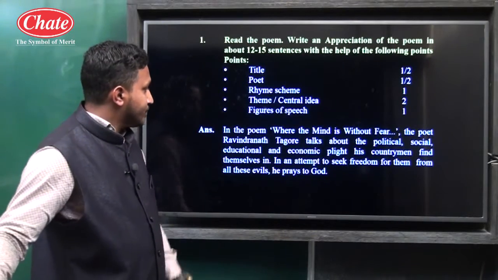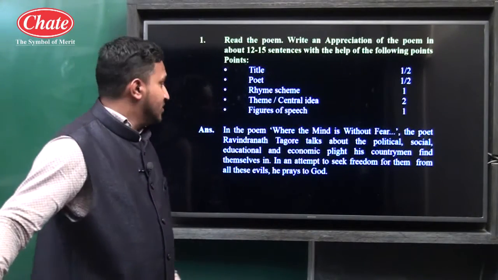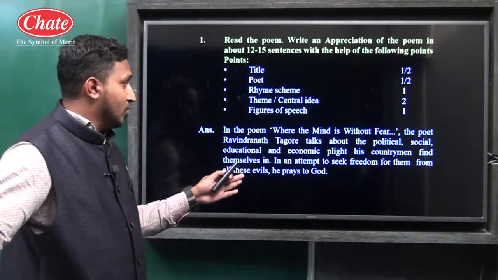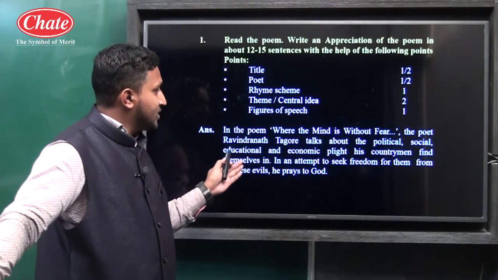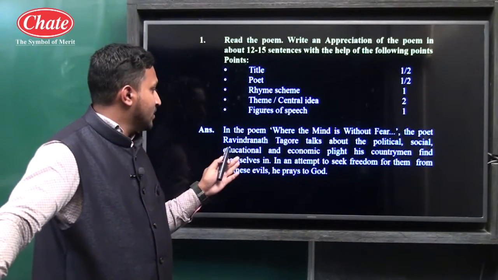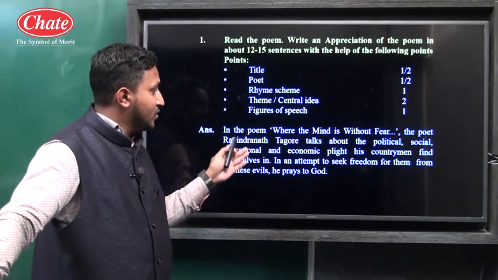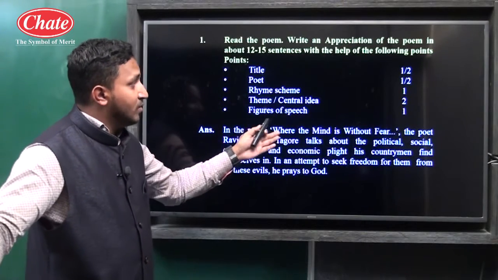So let's move. In the poem Where the Mind Is Without Fear, the poet Rabindranath Tagore talks about the political, social, educational and economic plight his countrymen find themselves in. So in these 2 lines we have covered 1 mark.